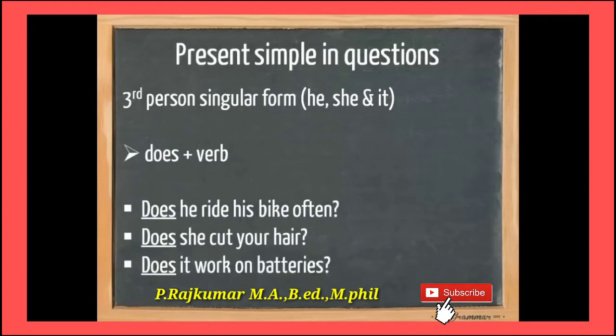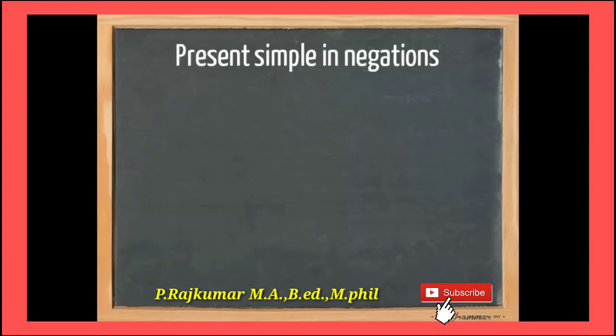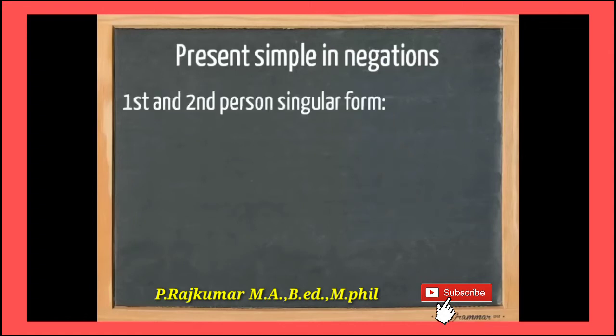Okay. In the third person singular form, he, she, it, does plus verb. Does he ride his bike often? Does ride. For he, she, it pronouns we have to add does.